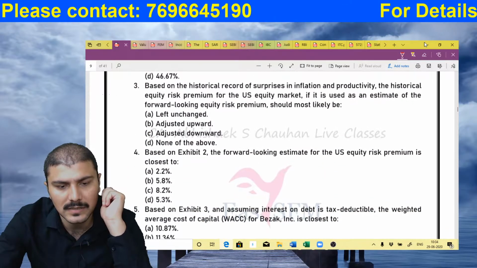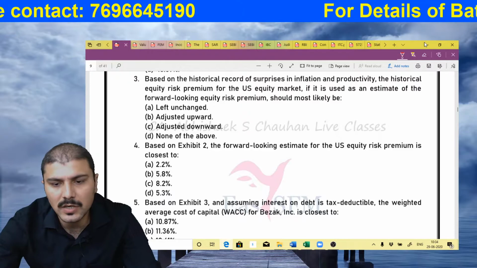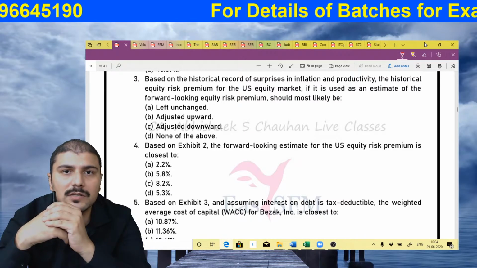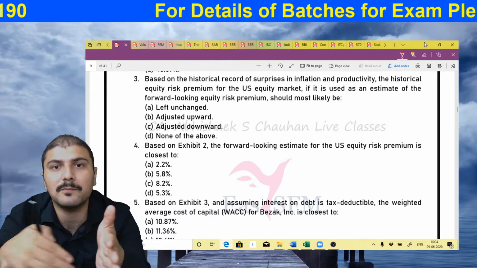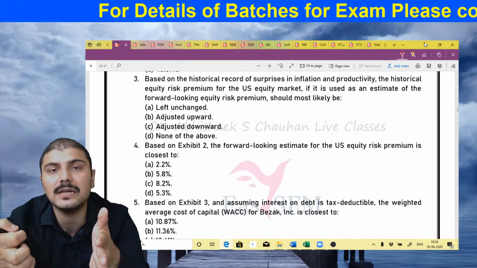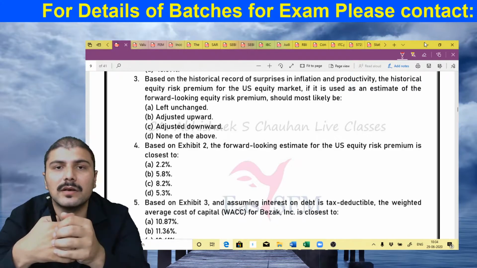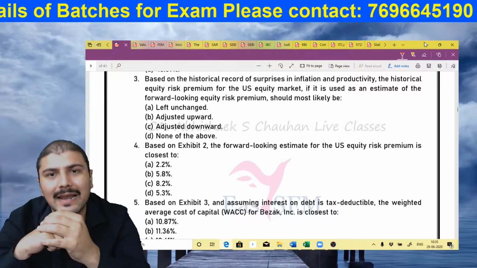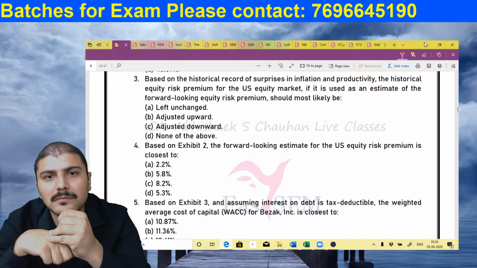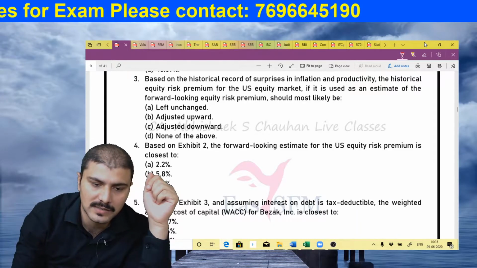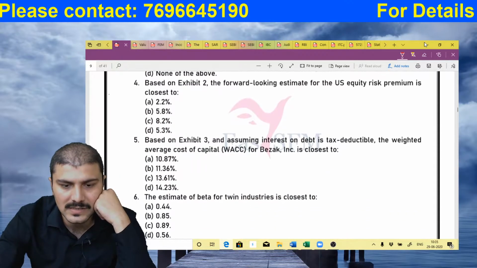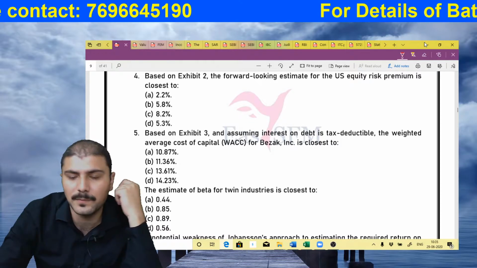In the third case, he is asking: based on the historical data, there was some surprise favorable inflation and productivity. So based on that additional beneficial data, the expectation of return, or equity risk premium, will be upward biased. So if we want a correct equity risk premium, then we should adjust it downward.